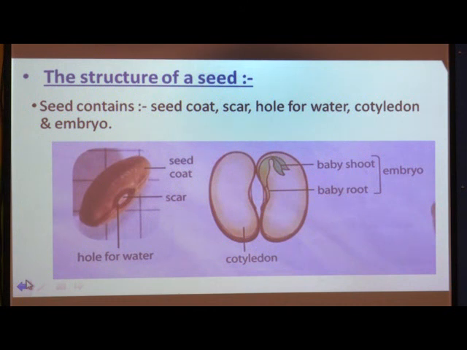But if you soak these seeds in water and leave them overnight, and the next morning you come back and look at these seeds, you will see that the seeds become very soft and moist, and they also swell up.